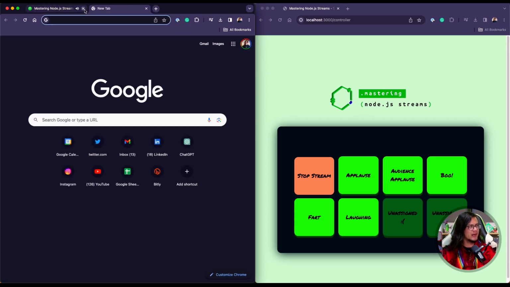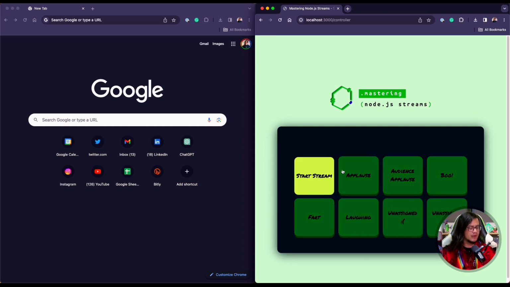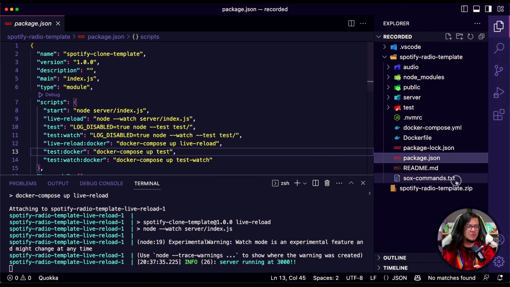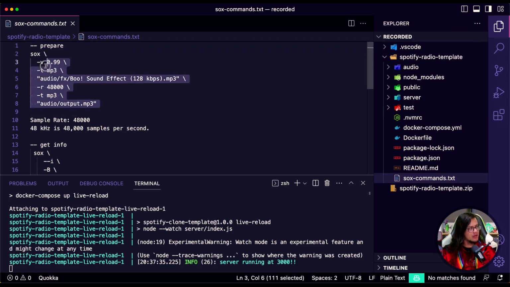Nice, it's working fine. I'm gonna stop it. Here it's just a mocking for now. And then let's take a look at this data structure. Well, as I told you, we are gonna use SoX, and all the commands we're gonna use I already put here, so you can know how we're gonna start using right away, okay?